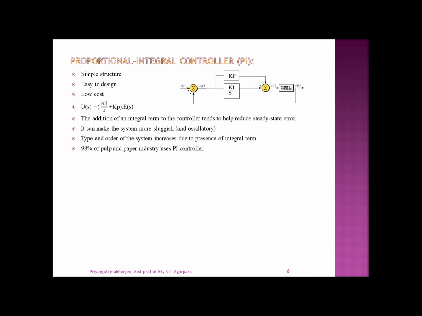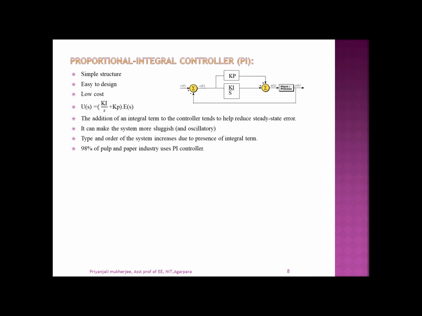But it fails when the control object is highly nonlinear and uncertain, and it eliminates the forced oscillations and steady state error. However, introducing the integral mode has a negative effect on the speed of response and overall stability of the system. So the PI will not increase the speed of the response, and it can be expected PI controller does not have means to predict what will happen with the error in the near future.